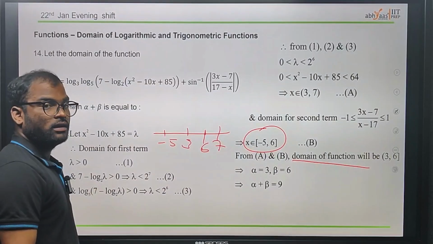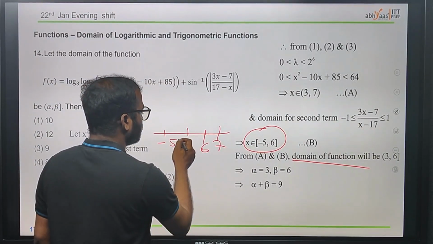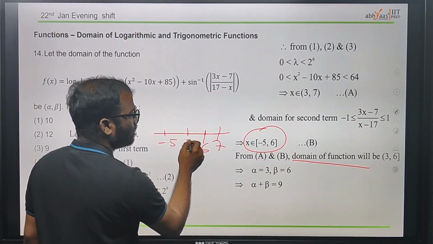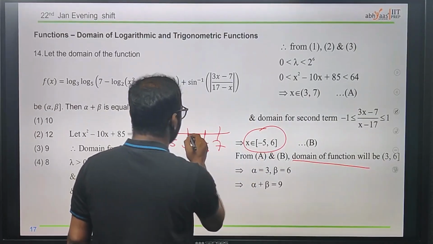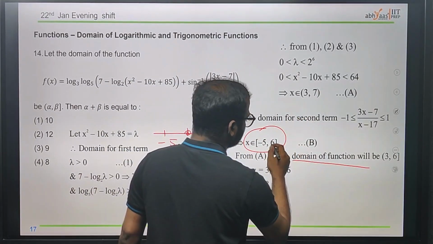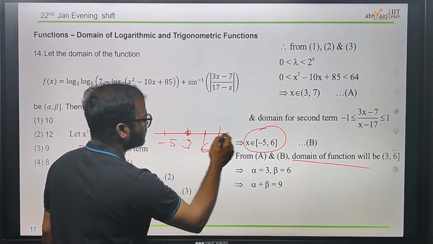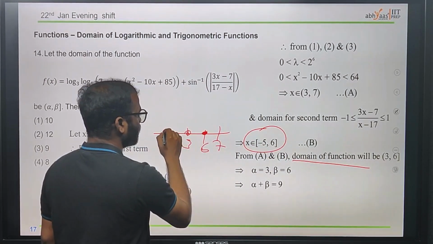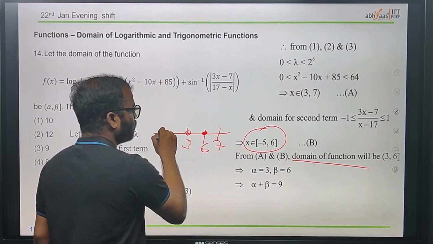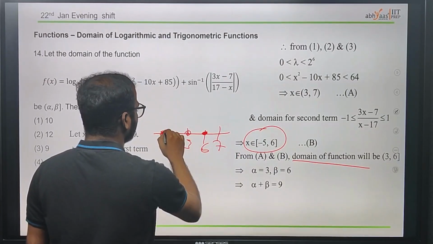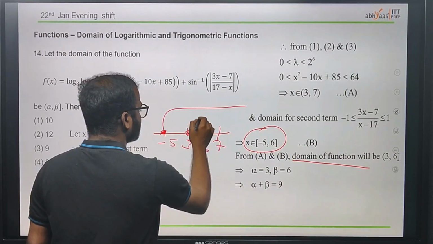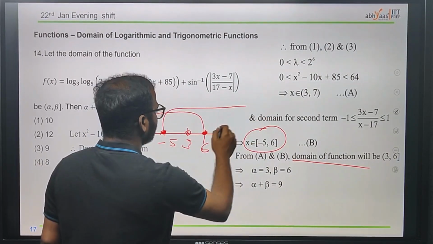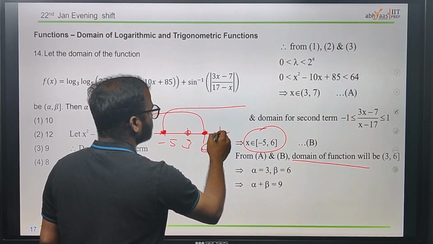What is the common part? Here 3 is open, and 6 is closed, and minus 5 is also closed. From 7 we observe that it is only itself.